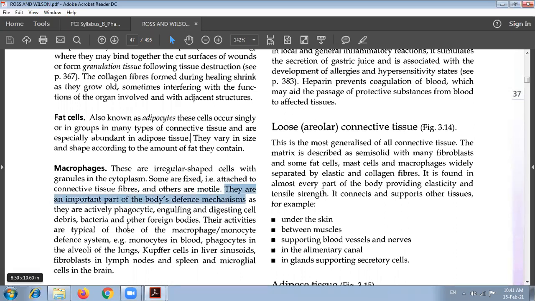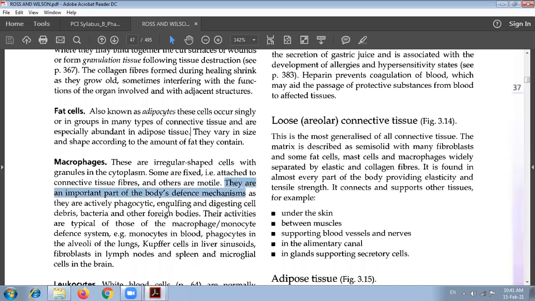In the previous lecture we discussed that they digest or engulf various debris, bacteria, and other foreign bodies which come in contact with them in our body. Their activities are typical of the macrophage and monocyte defense system. They are also known as phagocytes in the alveoli of lungs, Kupffer cells in liver sinusoids, fibroblasts in lymph nodes and spleen, and microglial cells in the brain.